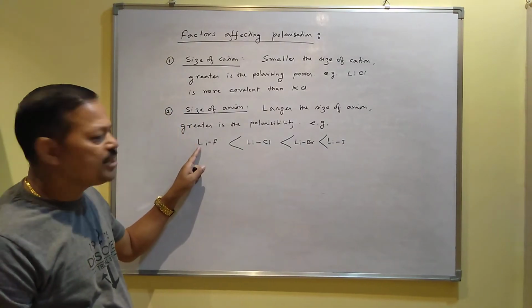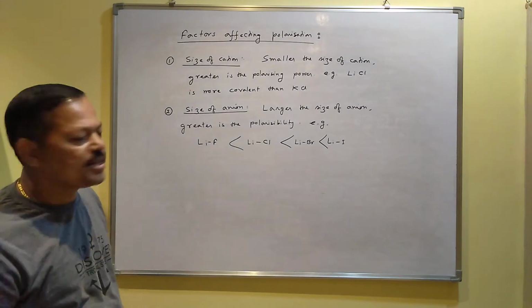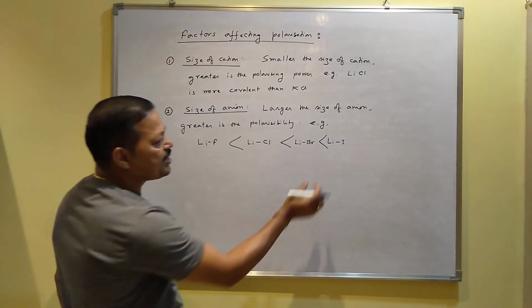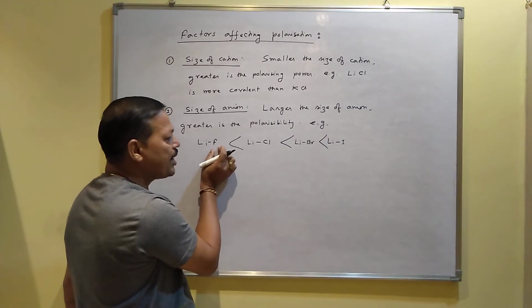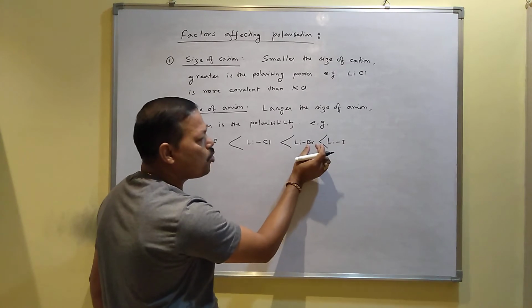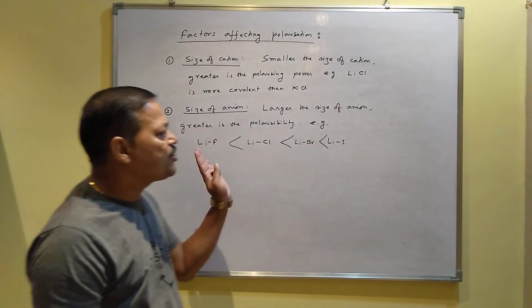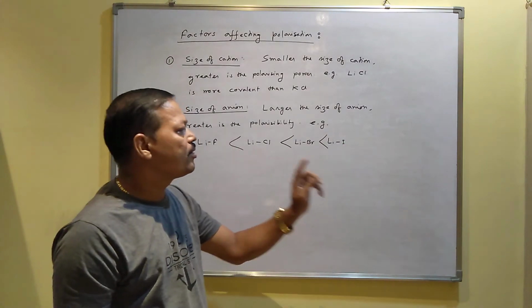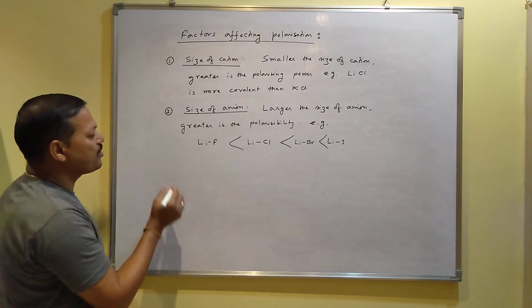Here the cation is the same lithium, but your anion size is small, chlorine is smaller in size. So as the size of the anion increases, fluoride size less than chloride size less than bromide size less than iodide size, and that is why as the size of the anion goes on increasing, covalent character also goes on increasing. So this is another factor.